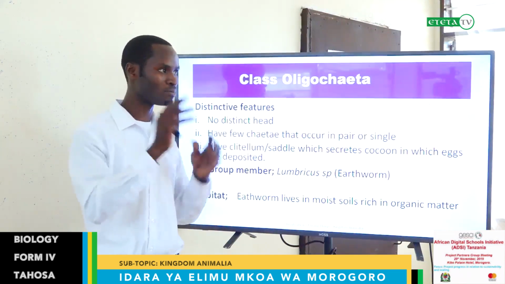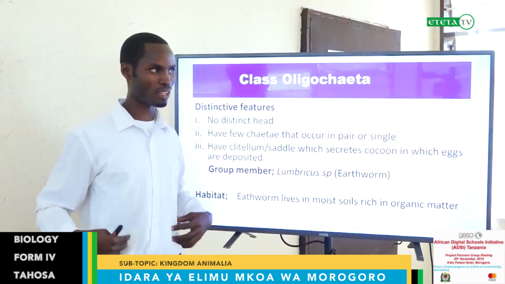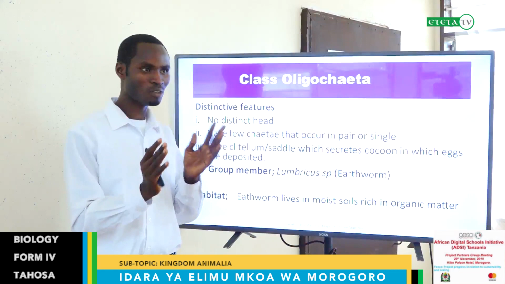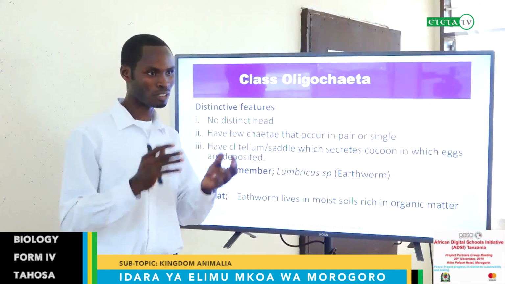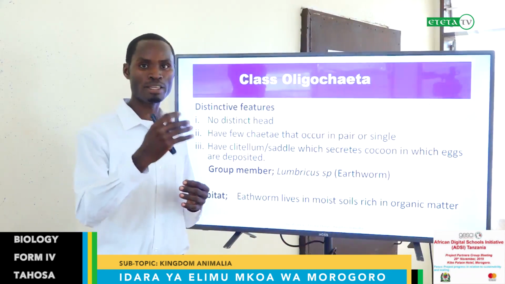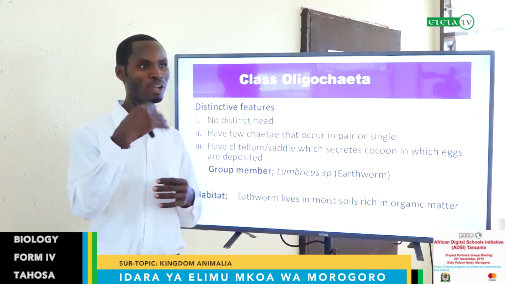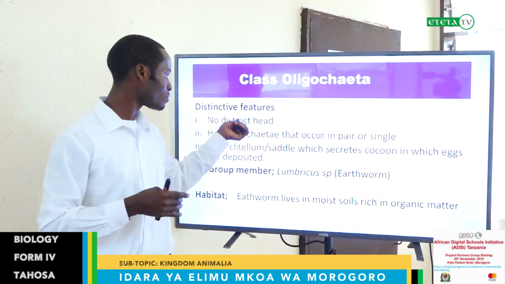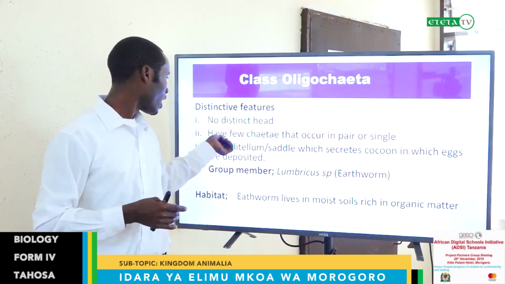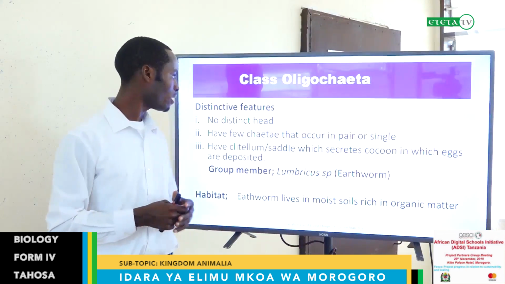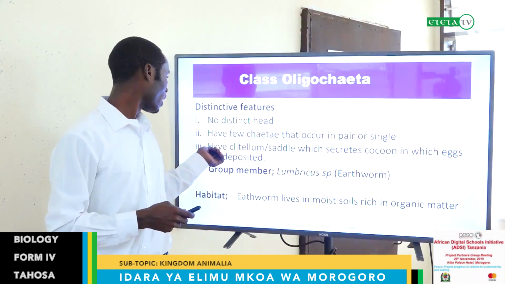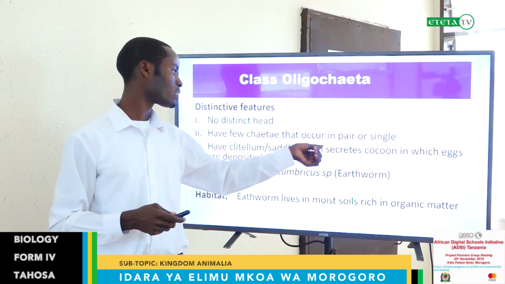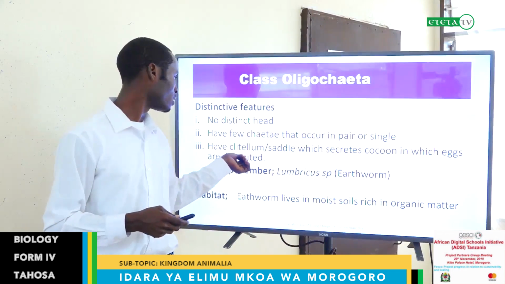or most of the organisms. In most organisms, the head is differentiated from other body parts. But for this case, the head is not well differentiated. You can be confused about where they start and where they end, or where the fore part or hind part of the organism is. They have few characters that occur in pairs or single. Again, they have a clitellum or saddle, which secretes a cocoon in which eggs are deposited.